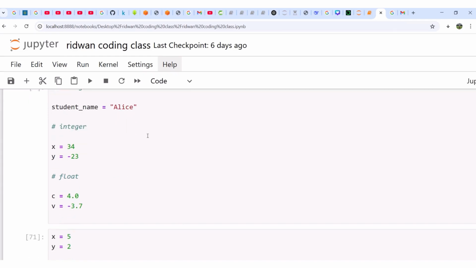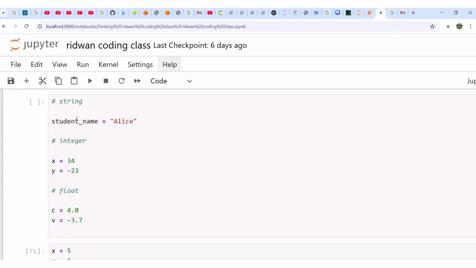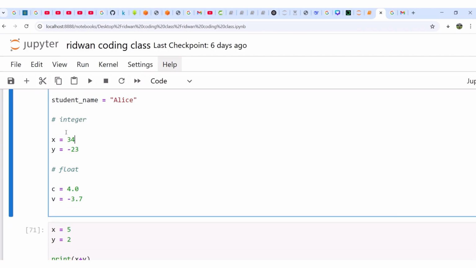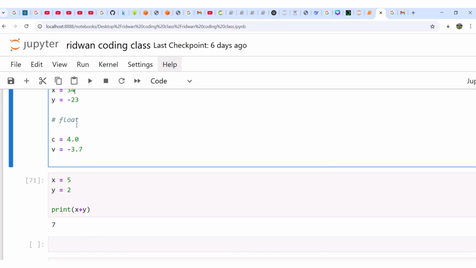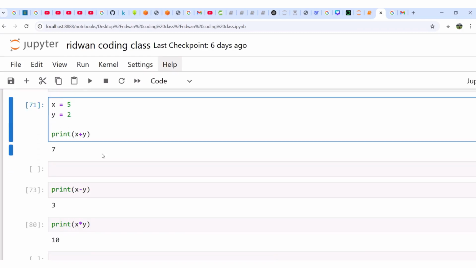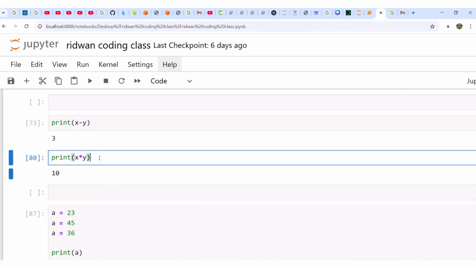Okay, just stay tuned. Then we have talked about at least 3 data types. We have many data types, but at least for now we have talked about 3. Number 1 is string. Another one is integer. How will you recognize a string? Anything inside the quotation is a string. What of integer? All these whole number values without any decimal point are integers. Then floats. Floats are the values that have decimal points. Then I can do some simple arithmetic like addition, subtraction, and multiplication.